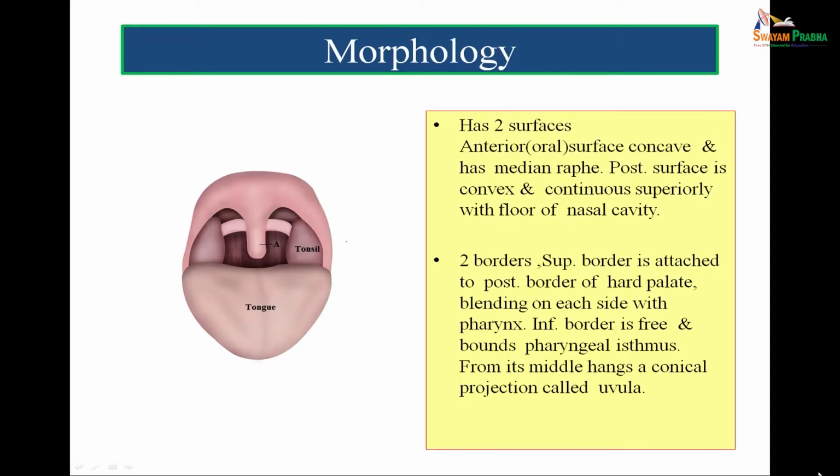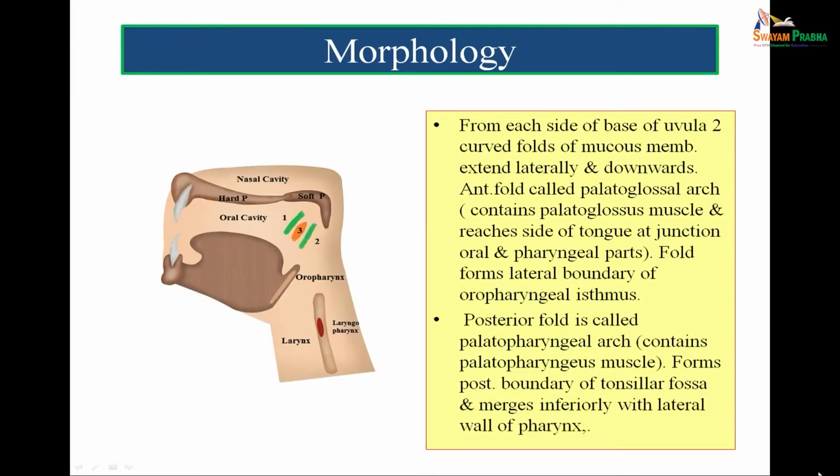When the person opens the mouth, one can see the uvula hanging down, and the lower border of the soft palate can be seen. The upper border of the soft palate is attached to the posterior border of the hard palate. So this is the morphological profile of the soft palate.